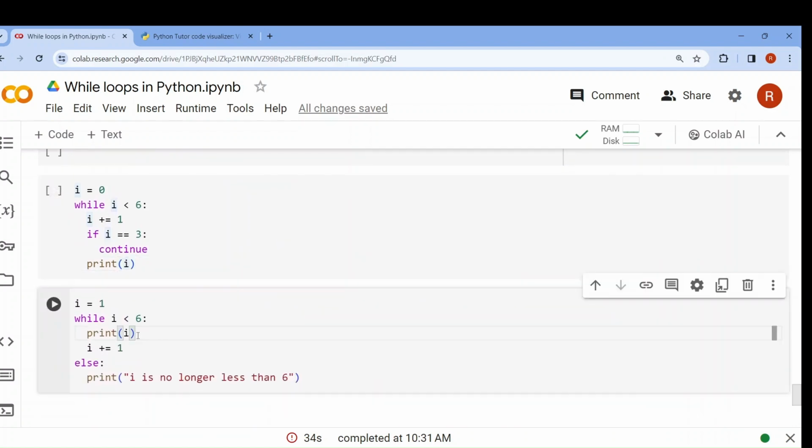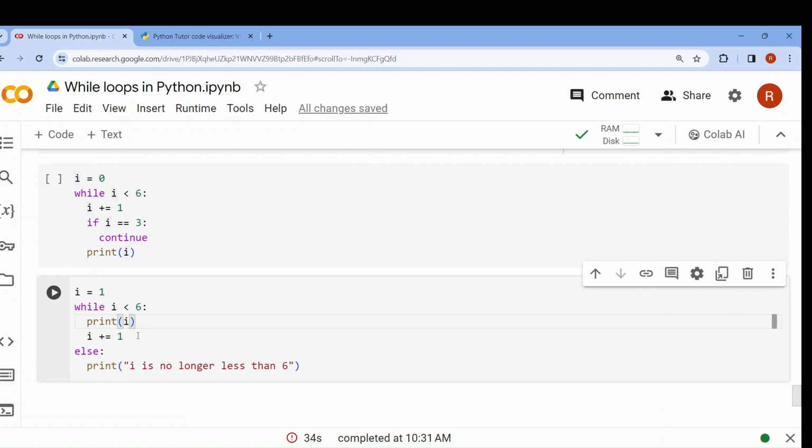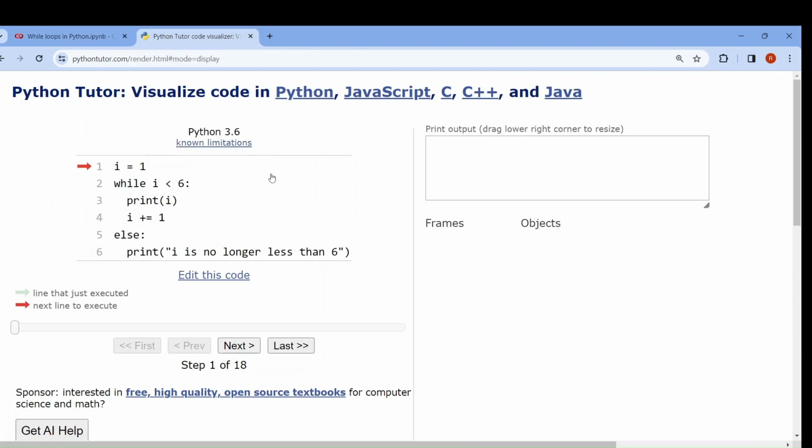Now next one, the last topic of the day, while with else. As we studied for with else, if with else, the same way we can implement while with else. Here what I wanted to do is take any input. I have taken 1 and I want to continue it until it becomes 6.